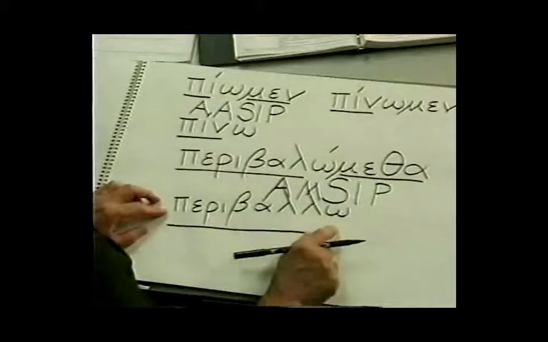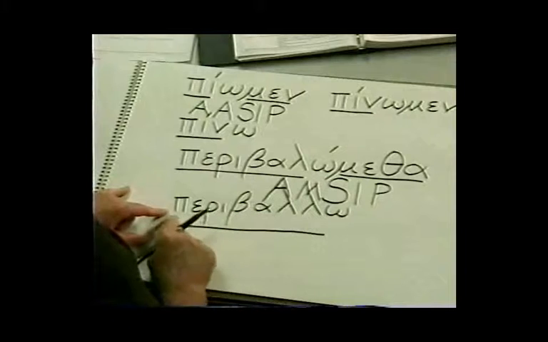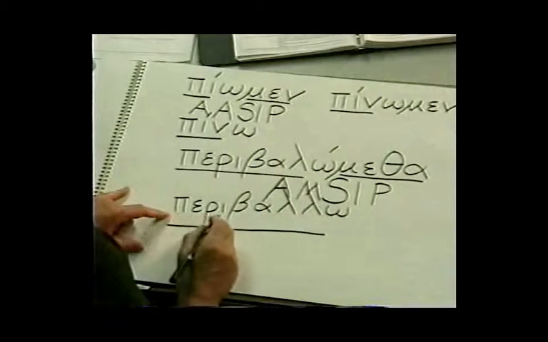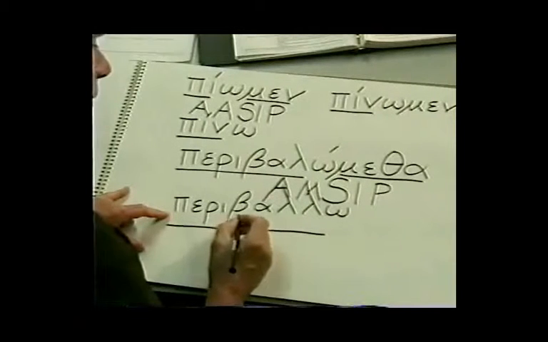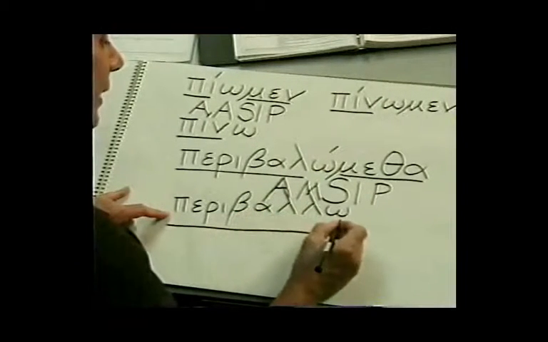Let's take a look at another of our verbs that we had in our text, peribalo. Now this consists of two words put together, a prepositional prefix, peri, combined with balo. So let's look up just the word balo in our irregular verb chart.